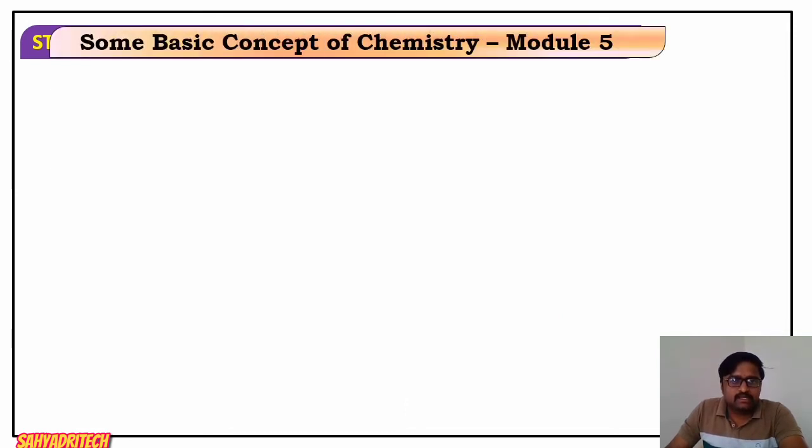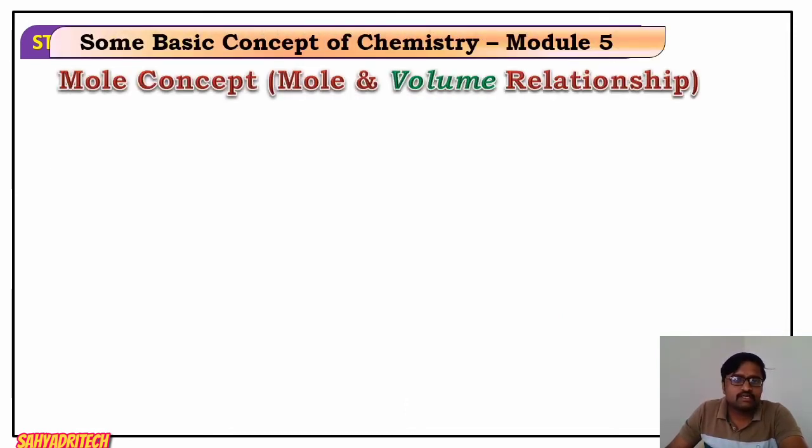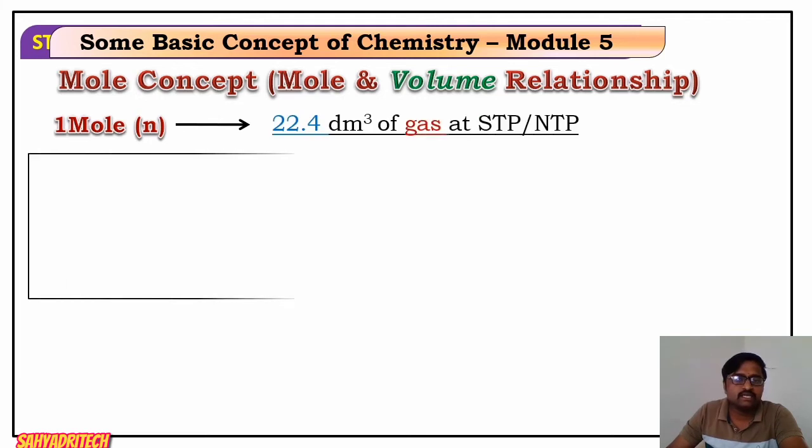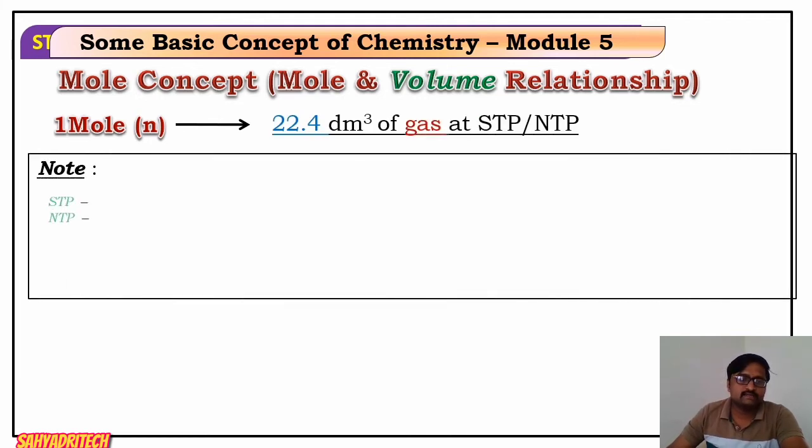Then coming to the mole concept, it can also be related with the volume. So we look for the relation between mole and volume. That is the mole and volume relationship. In terms of volume, as already mentioned, 1 mole of any gas is equal to 22.4 liter, or I can say dm cube, of gas at STP or at NTP.